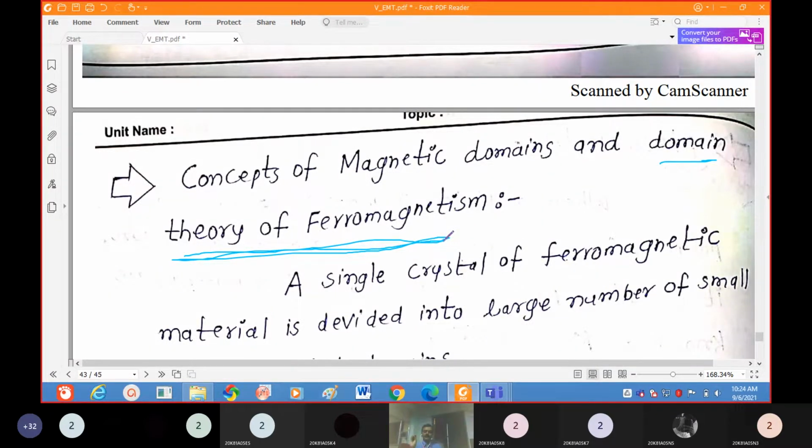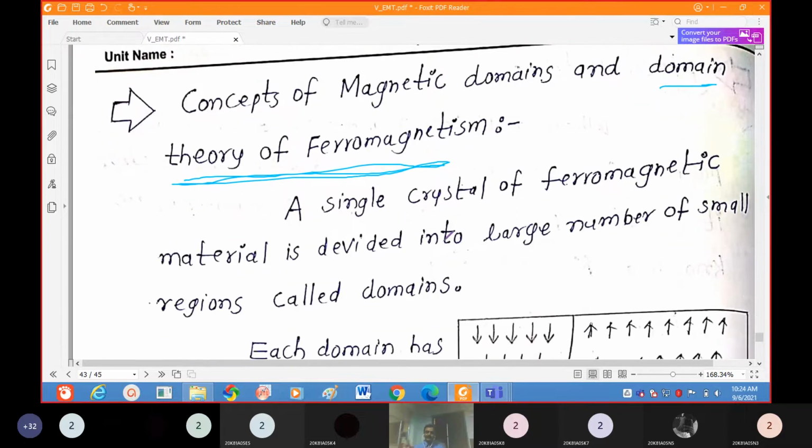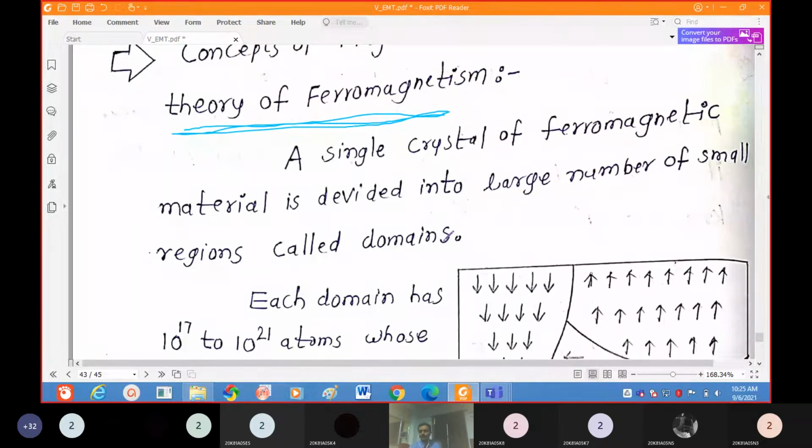This is a very important one, that's why I will explain this domain theory once again. They will ask directly: explain the domain theory of ferromagnetic materials. Otherwise, they may ask you to explain the hysteresis loop using the domain theory. In that situation also, you can explain the hysteresis loop using the domain theory.